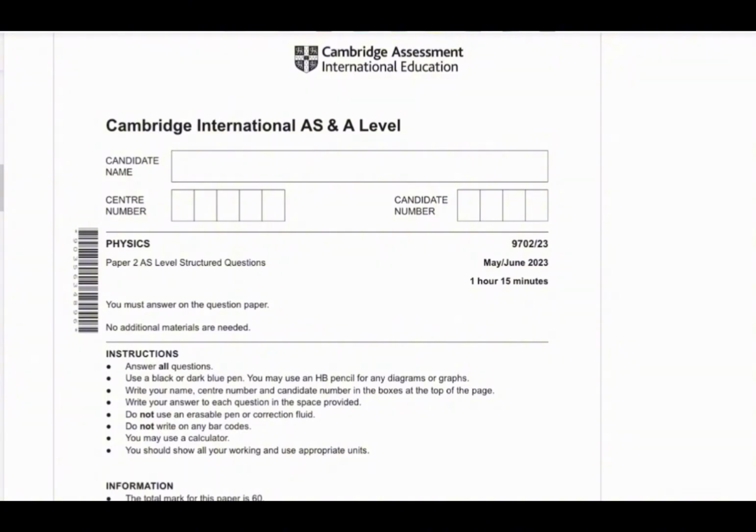So today I'm going to be solving the May-June 2023 question paper 2-3 for physics, and the question paper is 1 hour 15 minutes long. So I'm going to be explaining how this paper was solved and how you can tackle some of the questions that are going to come, and how the questions have been worked out.